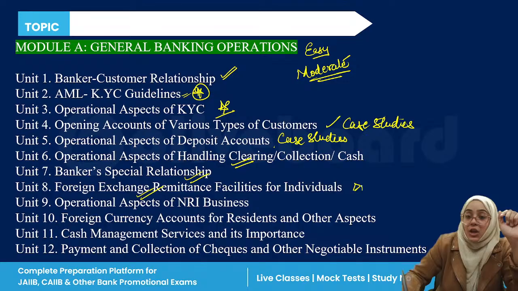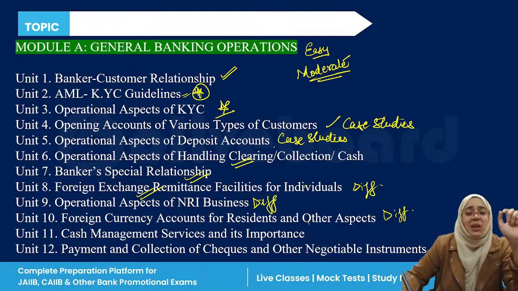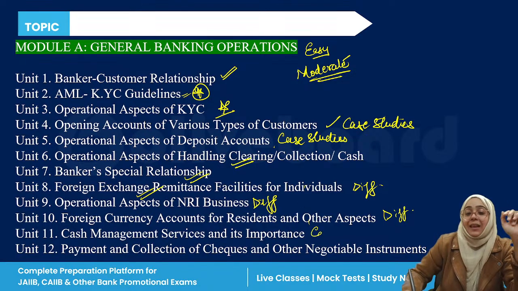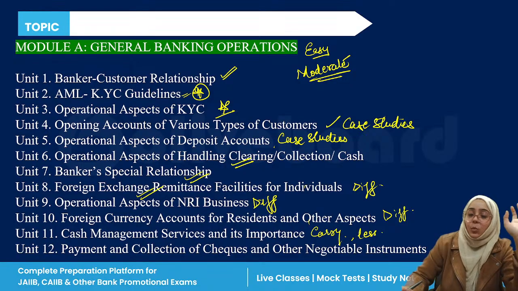Now this is a difficult chapter. NRI business, difficult chapter. Foreign currency account, difficult chapter. These three chapters are very difficult, right? Then we have cash management service. It is easy. Okay, less important, not very important. This is a very easy 3 to 4 page chapter, easy chapter, cash management services.